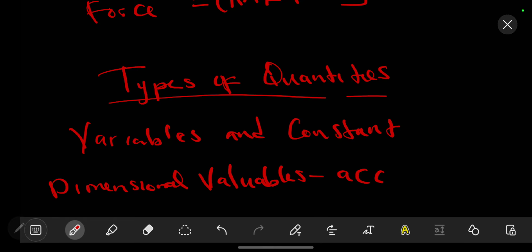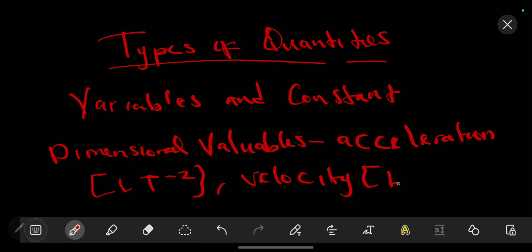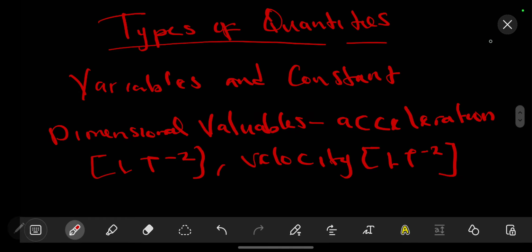For example, the acceleration is not always a constant thing, and it also has got dimensions such as L t raised to the power negative 2. We might have other things such as the velocity. These have got dimensions and they vary, not in terms of the dimensions, but in the value of the velocity. So these are dimensional variables.